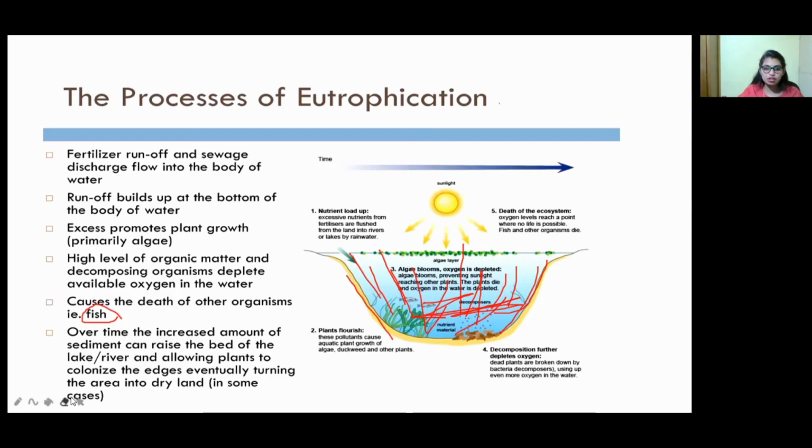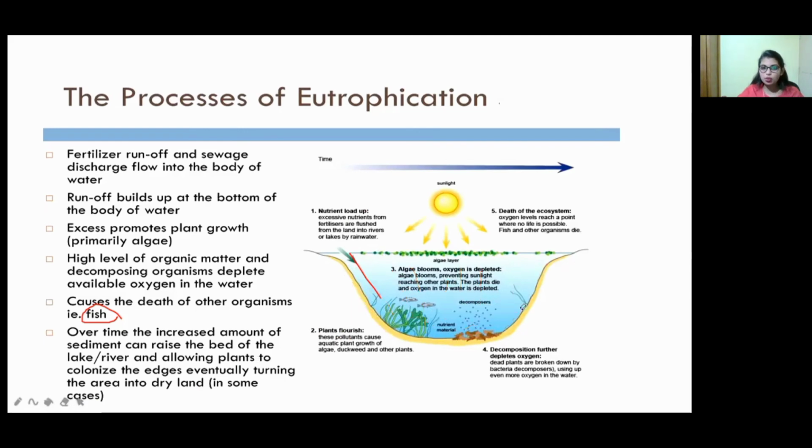So see, this is the nutrient load-up. Very fresh water, rainwater, will enter into the lakes, and here these pollutants and some sewages will cause plant growth of the algae in the lake, and then algal bloom happens once again.